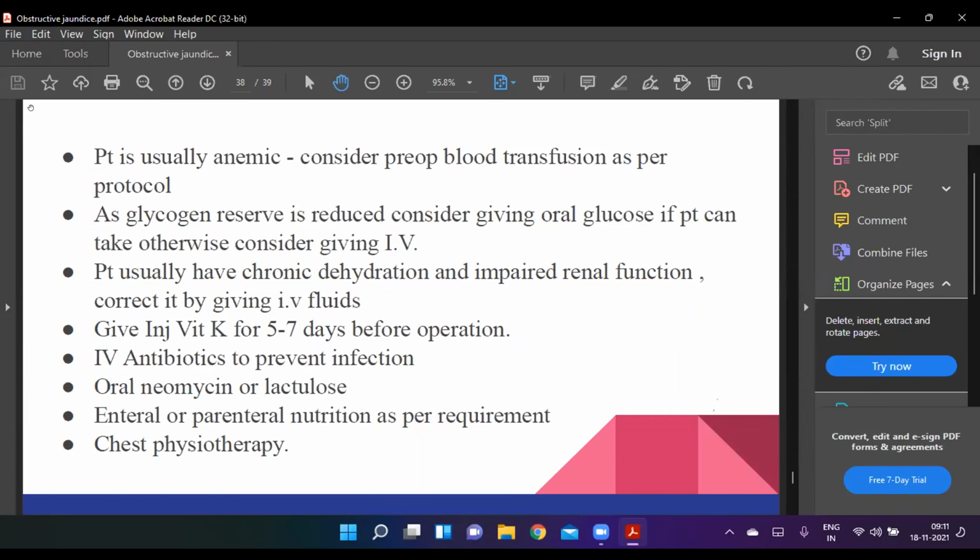As sir has discussed, there is a coagulation profile defect, so we give injection vitamin K for 5 to 7 days before operation, or if there is a severe coagulopathy, we give fresh frozen plasma as discussed by sir. IV antibiotics to prevent infection, oral neomycin or lactulose to prevent hepatic encephalopathy or to excrete the product, and enteral or parenteral nutrition as per requirement, chest physiotherapy.